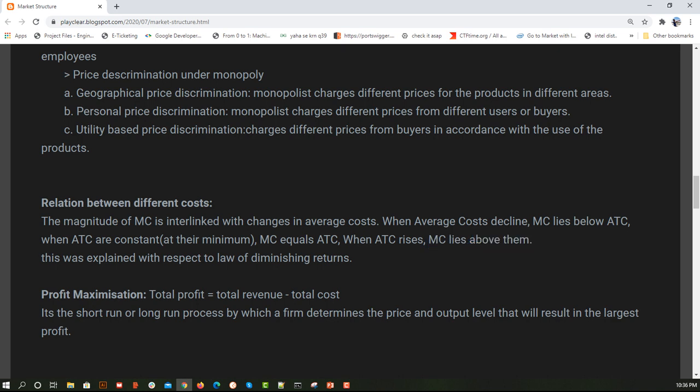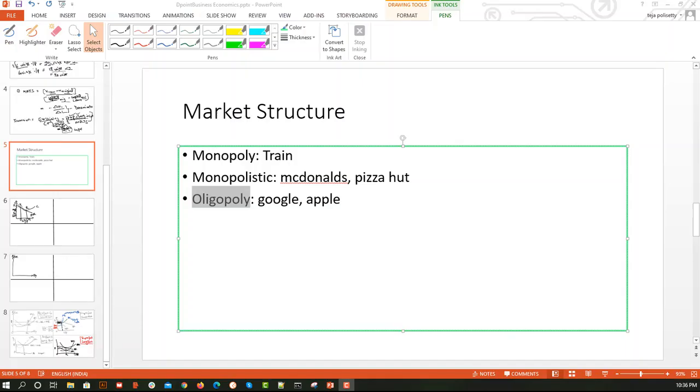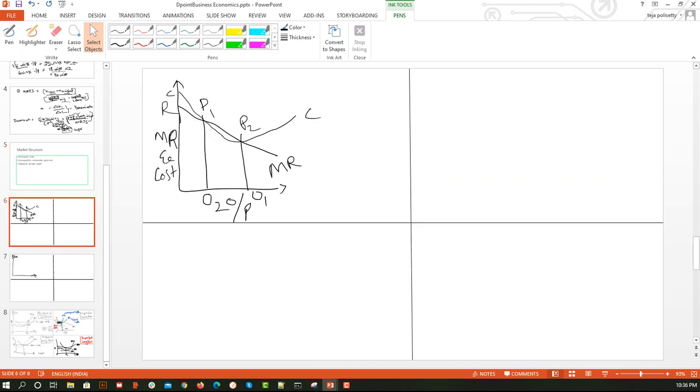So with respect to the graph, let me take that as an example as well. Let's say my average total cost is decreasing. When it is decreasing, my marginal cost is also in good, stable condition, so compared to average total cost it is less.